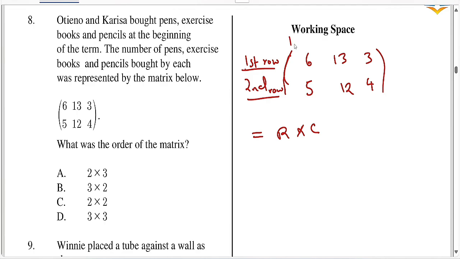Ukiona hapa, this is your first column, second column, and this is your third column. So column ni hivi vertically. So anza na row, kuna row ngapi? Kuna 2 rows and there's 3 columns.